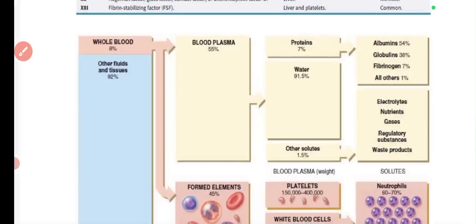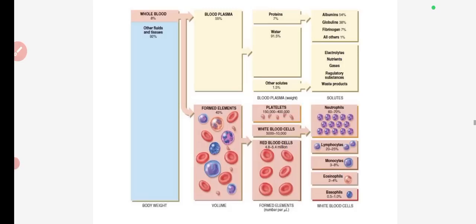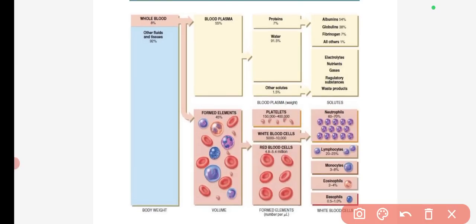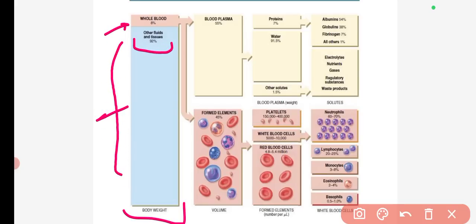Now we can move to the simple composition of the blood. You can check this on your own. I'll just brief it: in body weight, whole blood constitutes 8%, and other body fluids and tissues comprise the 92% of the body weight. This whole blood, the 8% of body weight, comprises blood plasma and the formed elements. The blood plasma is around 55%. The formed elements are around 45%. And these formed elements are basically the red blood cells, white blood cells, and the platelets.